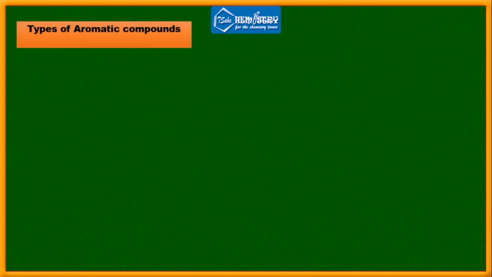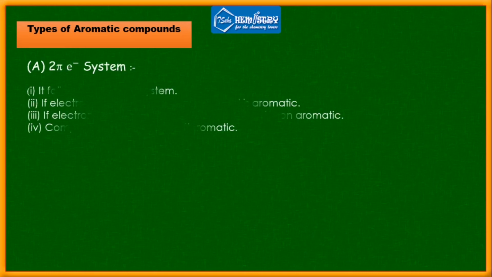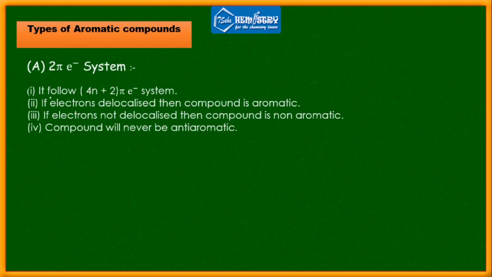Now here we have types of aromatic compounds. We are going to see different kinds of aromatic compounds. First we have the 2 pi electron system. In case of the 2 pi electron system, a few points you have to keep in mind. Number 1, it follows the 4n plus 2 electron system. Number 2, if electrons are delocalized, then the compound is aromatic. Number 3, if electrons are not delocalized, then the compound is non-aromatic. And number 4, the compound will never be anti-aromatic. So if the system contains 2 pi electrons, then the system should not be anti-aromatic. Either it is aromatic or it can be non-aromatic.